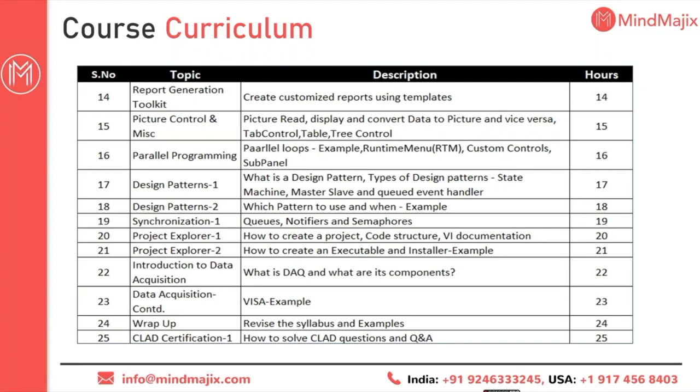Then we'll talk about parallel programming. In this parallel programming, we will learn how to transfer our data from one loop to another loop. That means we will learn the producer-consumer design pattern and master-slave architectures. Then we will learn about sequential programming, which is like a state machine diagram. And then we will learn about queues and notifiers.